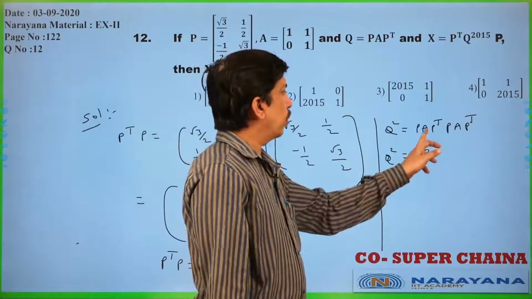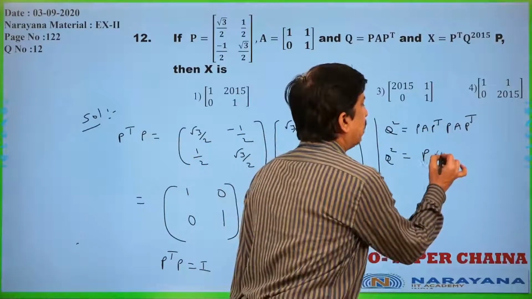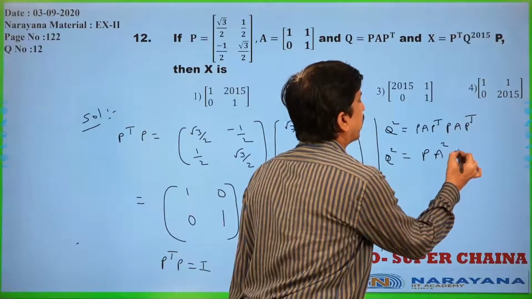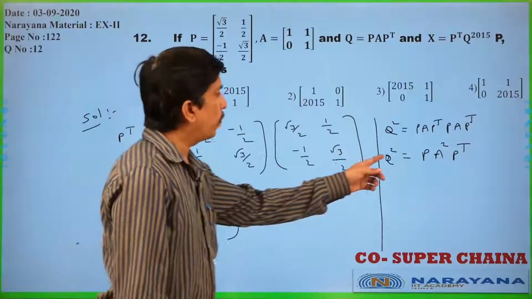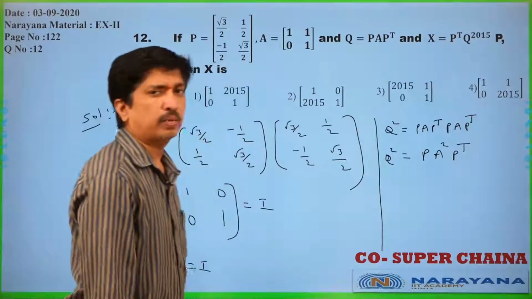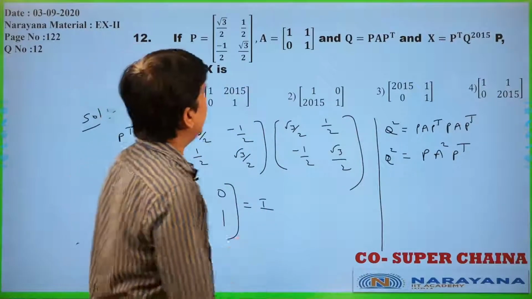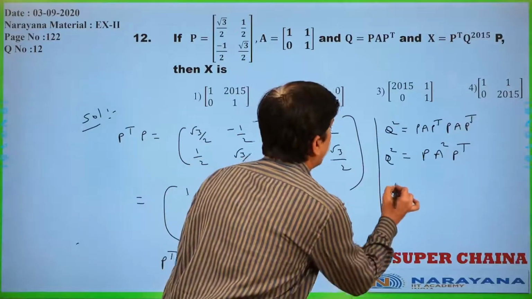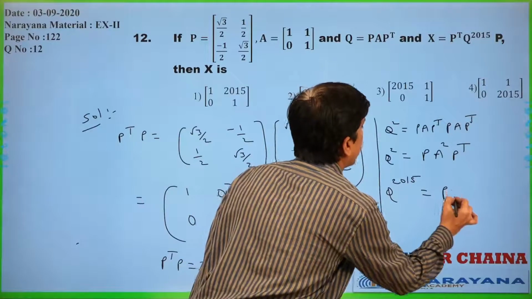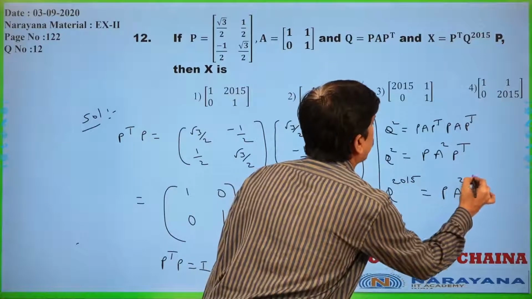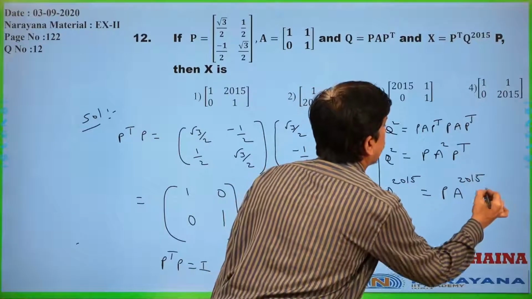So A into A gives A square, and Q square is equal to P A square P transpose. Similarly, Q power 2015 is nothing but P A to the power of 2015 P transpose.